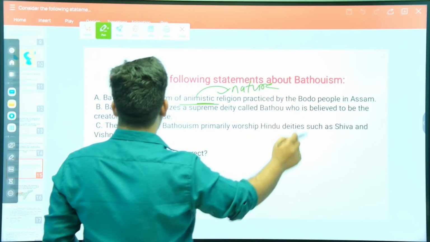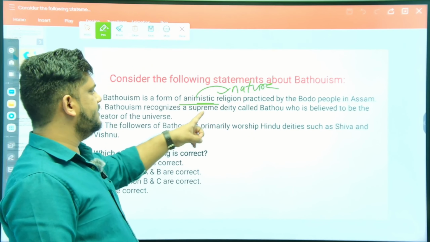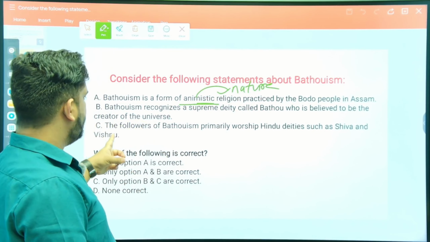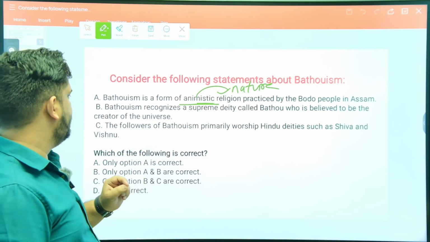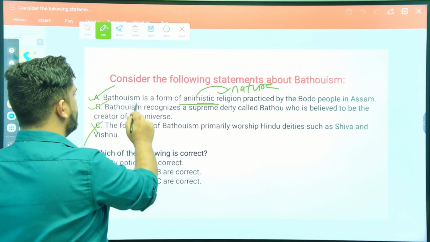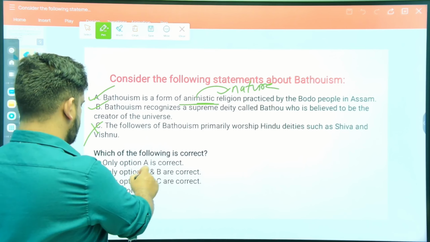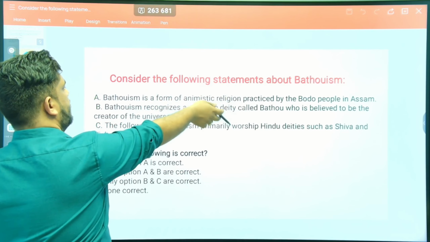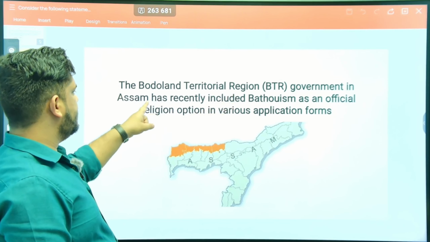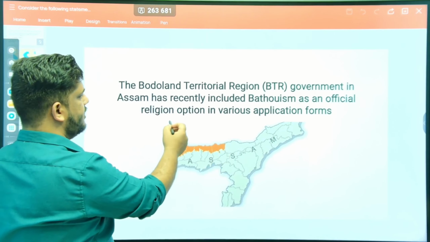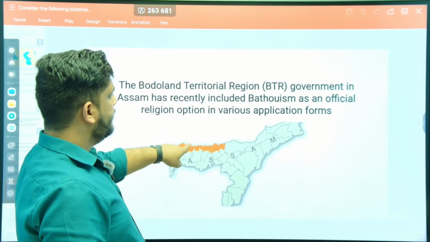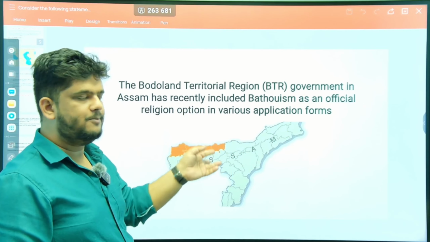Number 2, Bethoism recognizes a supreme deity called Bathau, who is believed to be the creator of the universe. The followers of Bethoism primarily worship Hindu deities such as Shiva and Vishnu. This statement is incorrect. So option C is incorrect. Options A and B are correct. And why are we studying about this? Because the Bodoland Territorial Region, that is BTR, government in Assam has recently included Bethoism as an official religion option in various application forms. That is the reason why we are studying about this. This is Assam, this is the BTR region. It's an autonomous body.